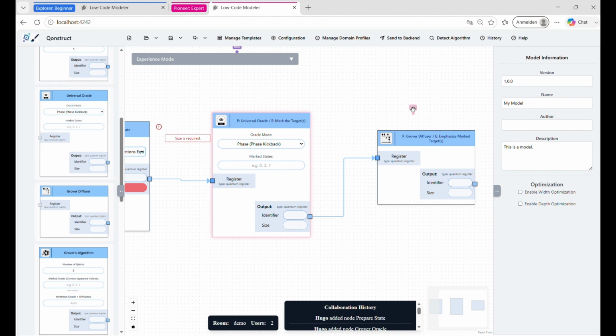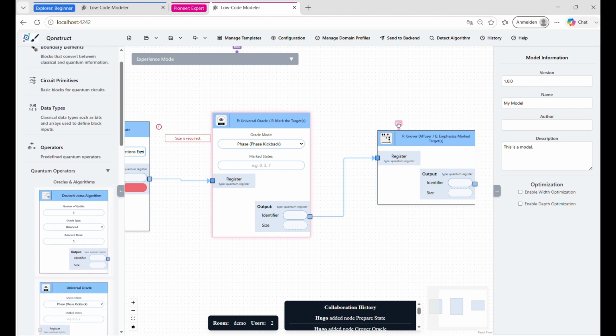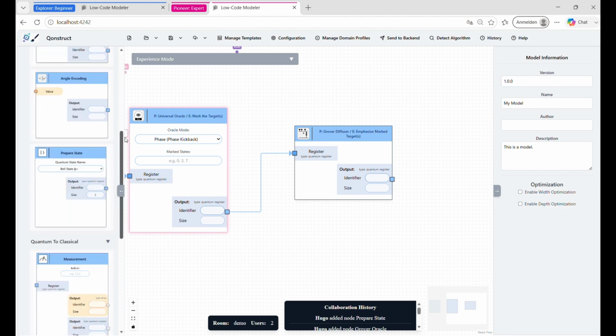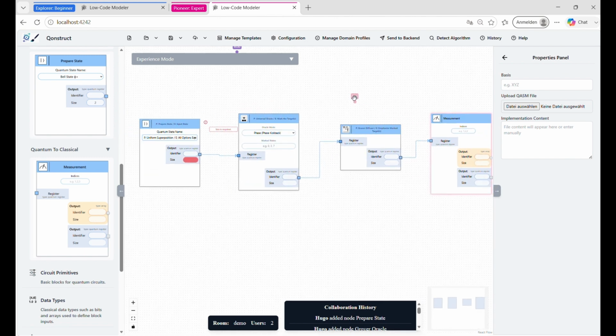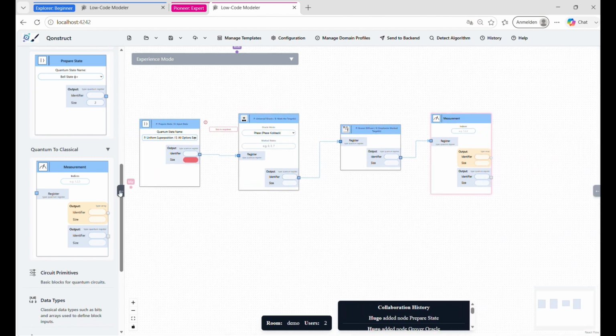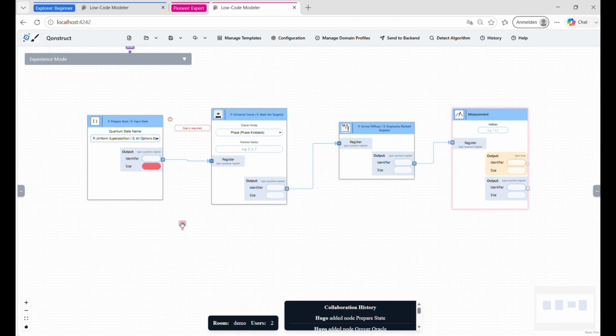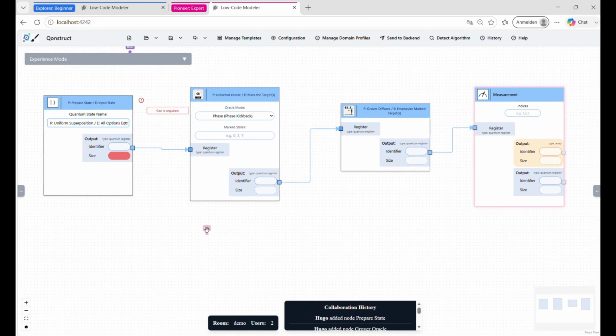And in order to extract the element that we now have, we need to measure in the end. So we are dragging out a measurement node and connecting it with the diffuser. And this is now our whole model. We observe that the model is not complete. This is where Bob comes into play, because Bob knows how many elements he has in the list and which element he is searching. So we are switching now to Bob.